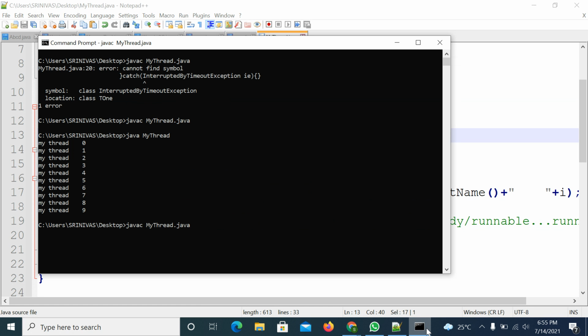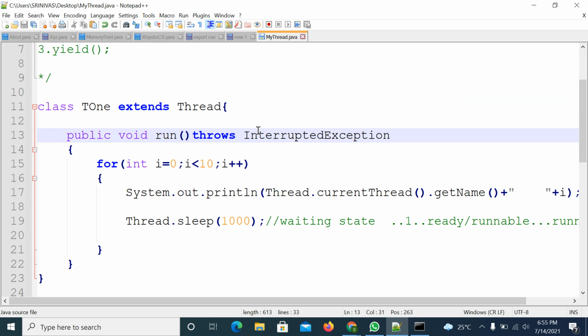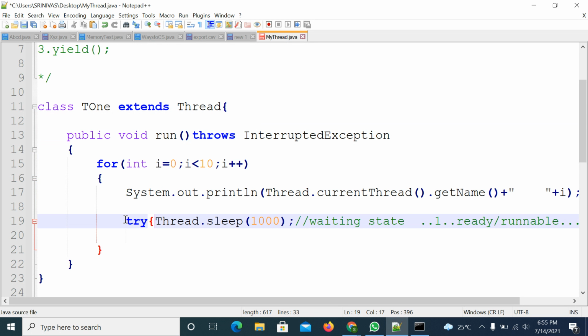So compile the code. Here you are getting the error: the run method is not overridden properly. The overridden method does not throw InterruptedException, so this is not applicable here. If you want to write the code, you can call a method, and from that method you can throw it. Here you must surround with try catch blocks only. Try block.